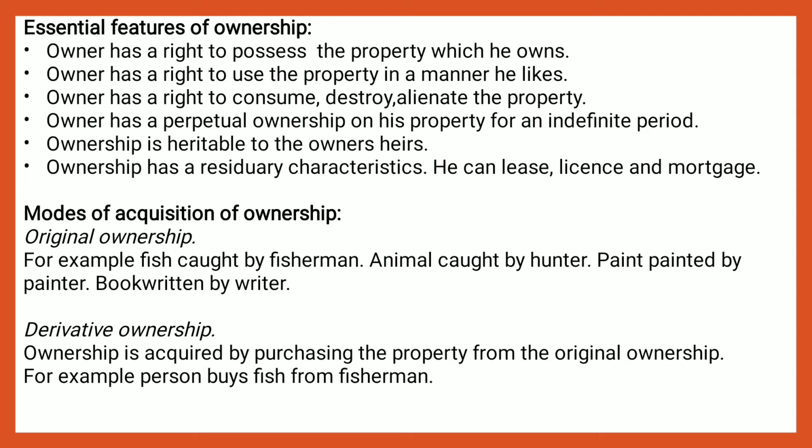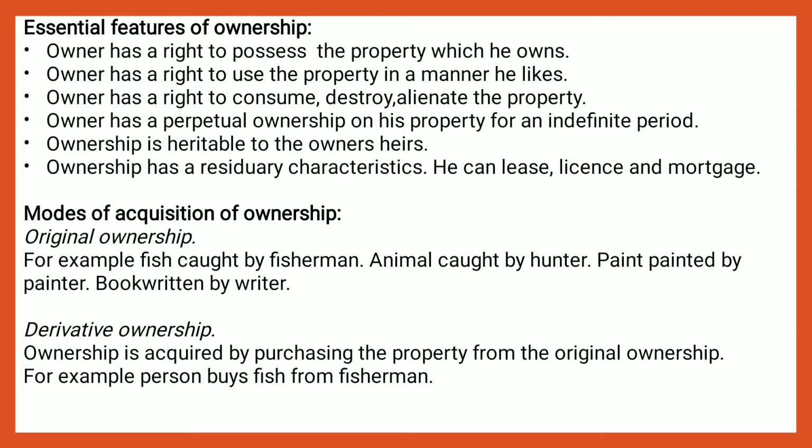Second, the owner has a right to use and enjoy the thing. He has a right to manage the thing. He will decide how to use it and how to get income from it. The owner can consume, destroy, and alienate the thing. He purchases commodities from the shopkeeper. He becomes the owner. He has the right to consume. If he finds the things are not good, or spoiled, he can destroy them. He has the right to alienate it by way of sale, exchange, mortgage, or gift.